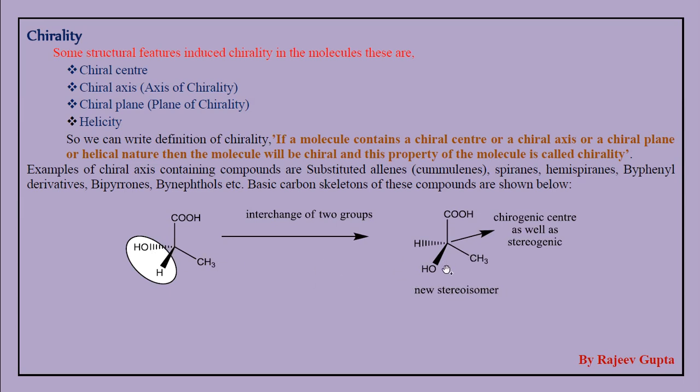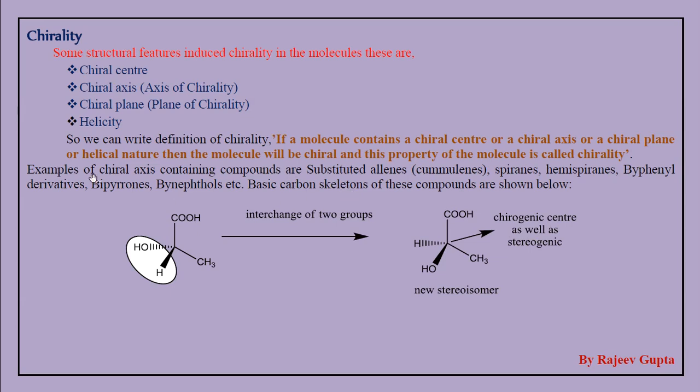These two molecules are not superimposable mirror images. Both molecules of lactic acid are mirror images of each other which are not superimposable, so both are enantiomers. So as we interchange any two groups on a chiral center, we get a new stereoisomer. So we can say that this carbon atom is a chiral center or chirogenic center, that generates a new stereoisomer, so it is also called stereogenic.